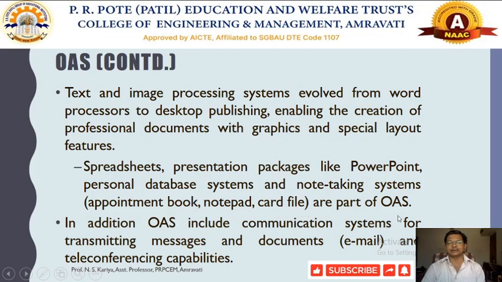These are part of the office automation system which has been primarily used by users, and many corporate executives are required to make use of office automation systems within their organization so as to provide the best possible solution to the user. In addition to this OAS, we are using some communication systems which can be directly connected with the computer. So we can transmit messages, documents, email, teleconferencing, even video conferencing, which are part of the office automation system.